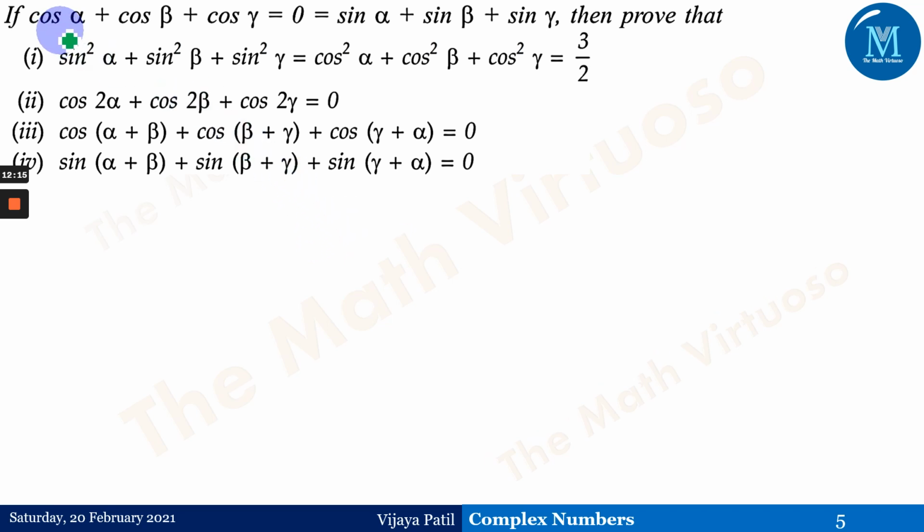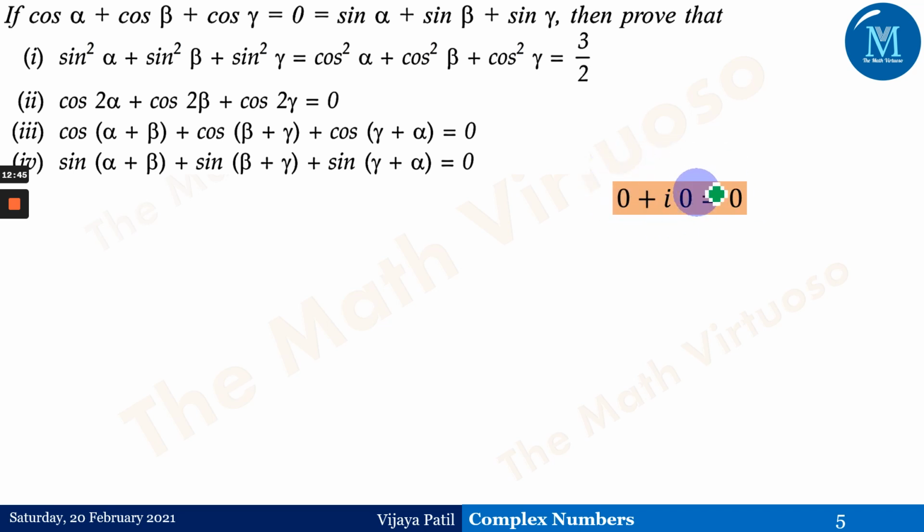So now we'll observe the given condition: cos alpha plus cos beta plus cos gamma is equal to 0, and sin alpha plus sin beta plus sin gamma is equal to 0, given to you. Then we need to prove these four parts. Before going into detail, let me explain: is there any harm in writing 0 plus i times 0 is equal to 0? No, there is no harm in expressing 0 in this way.